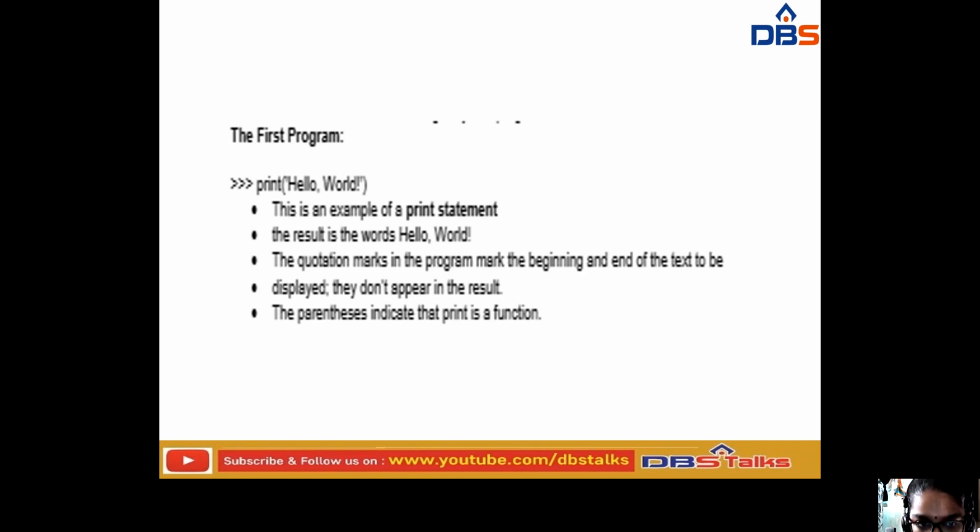See, this is the command for print. To print, you have to write print hello world. This is the example for the print statement. If you are going to display some statement, whatever statement you want to display, you have to write it in the quotes.